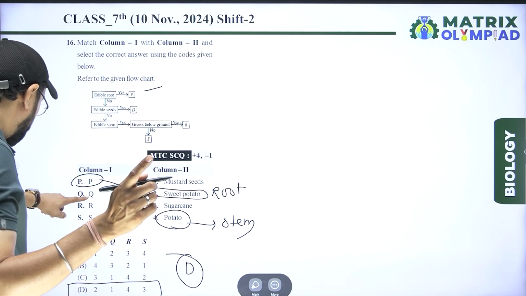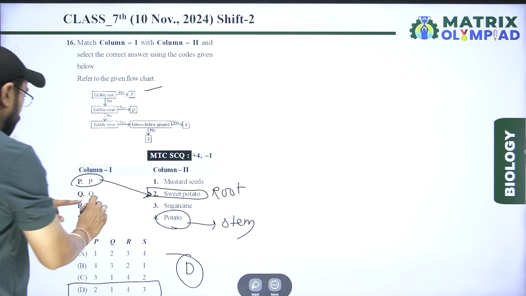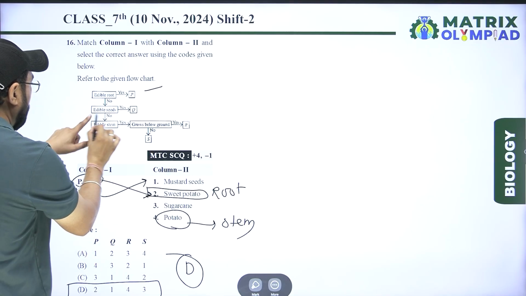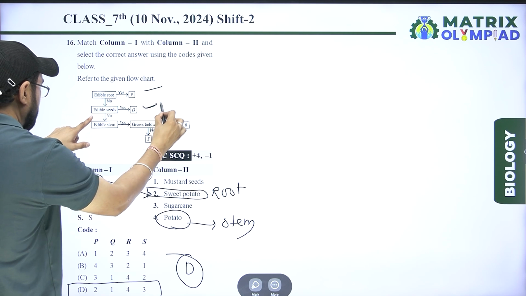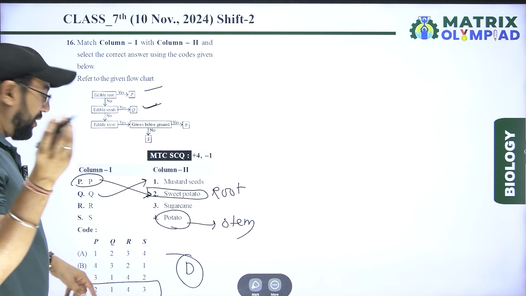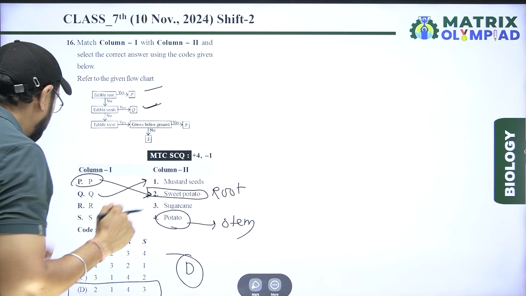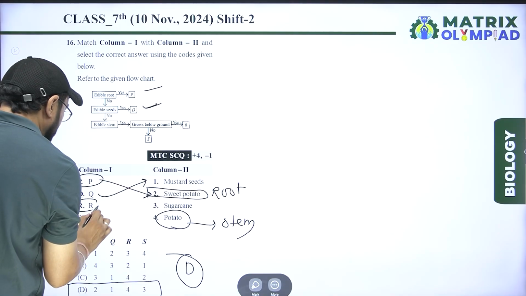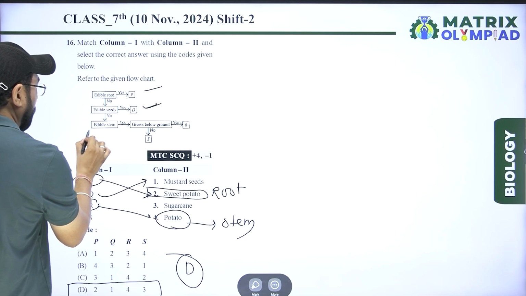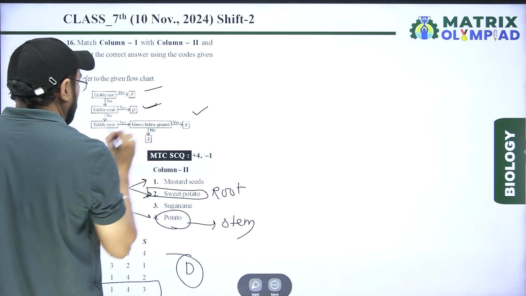Another check, Q relates to 1. Q is an edible seed, mustard seed, used for oil in the formation of food, and R relates to potato.